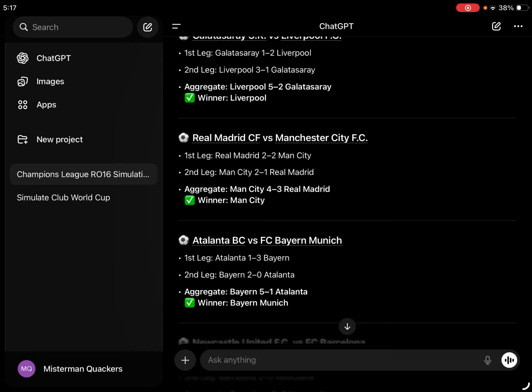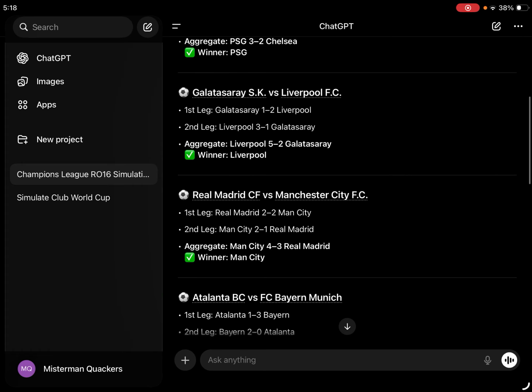Anyways, Benfica aren't in the Champions League anymore. Real Madrid eliminated them to come to the round of 16. In the first leg, ChatGPT predicts that it will be a tie, 2-2, and predicts that Man City will take it home 2-1 in the second leg, nearly edging out. Real Madrid lose and go out 4-3. Turns out they're not going to get number 16, at least that's what ChatGPT thinks.